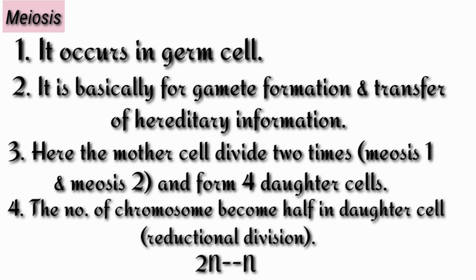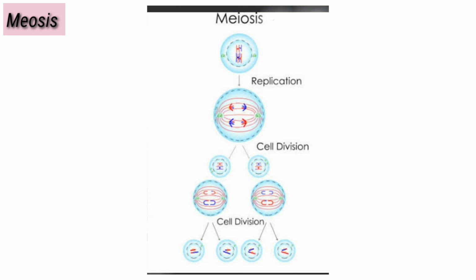Here the number of chromosomes becomes half in the daughter cells. That's why it is known as reductional division. That means from diploid to haploid. Now see the meiosis cell division with a diagram.